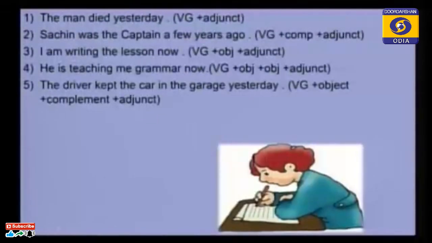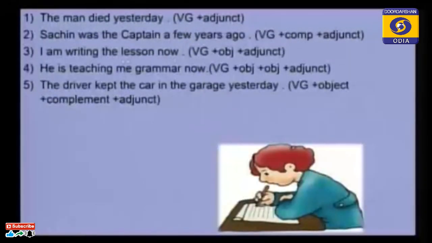"I" is the subject. "I am writing" is the verb. "The lesson" is the object. If you ask the question what, what are you writing? I am writing the lesson. Lesson is the object. And "now" gives some extra information. So that is an adjunct. If you omit "now," we can get a complete sentence. So this is the transitive predicate phrase pattern.